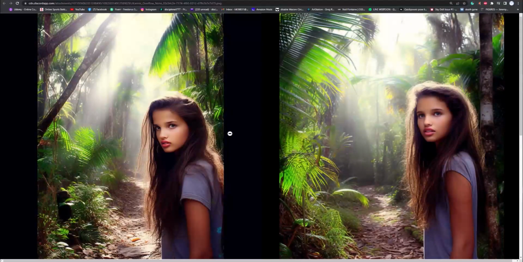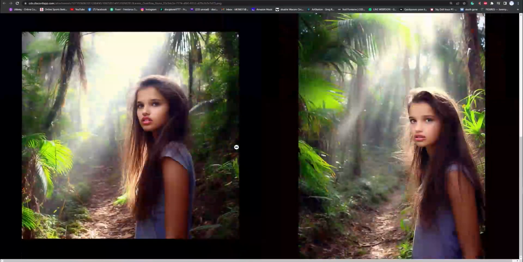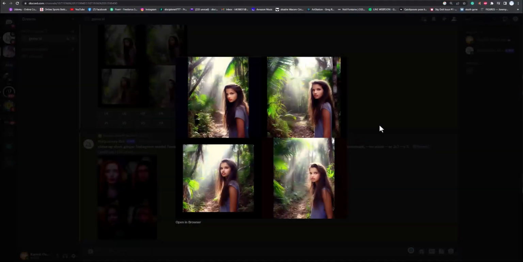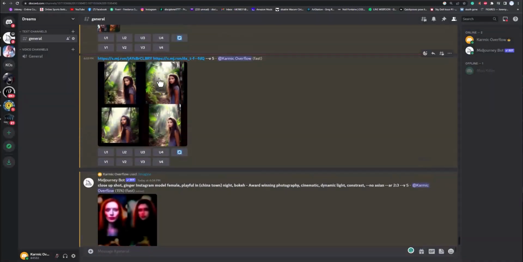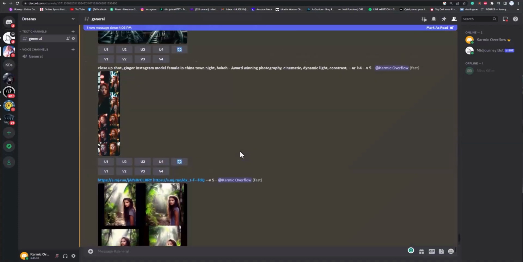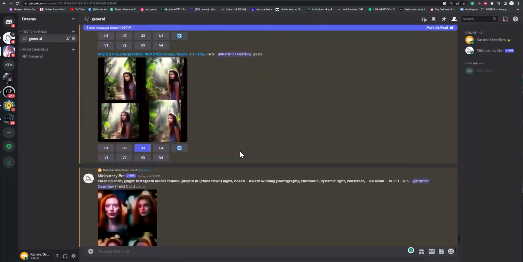So, not so good. So sometimes some photos don't blend together so well, and none of these are very good. But you can now use this as a base, right? So let's say you like that one. What you can do is upscale this one, 1, 2, 3. You can upscale that one, and we can use that as a base. So you can now get the same prompting that we like.